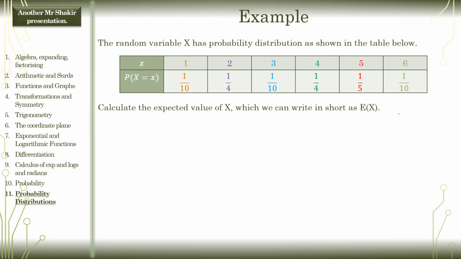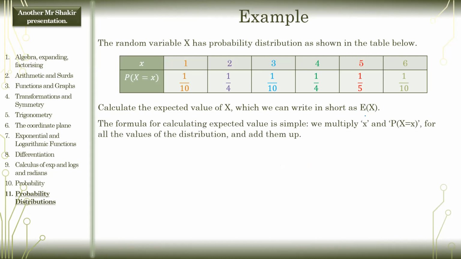We can write this in short as E of x, so keep that in mind. E of x is the expected value of x. This is very similar to the notation P of A, which is the probability that event A occurs. E of x just means the expected value of the random variable x. What is the expected value? What do we expect? The average score, so to speak. And the formula for calculating expected value is simple.